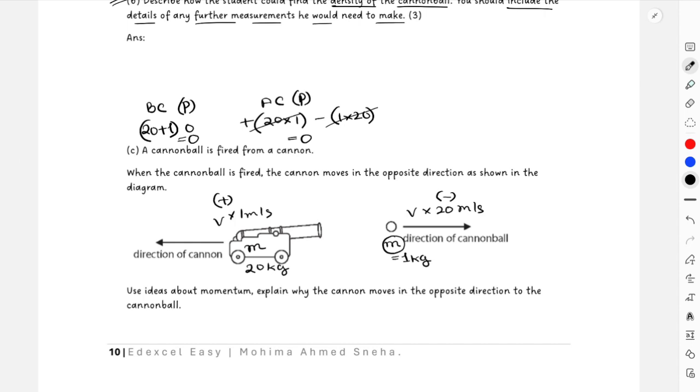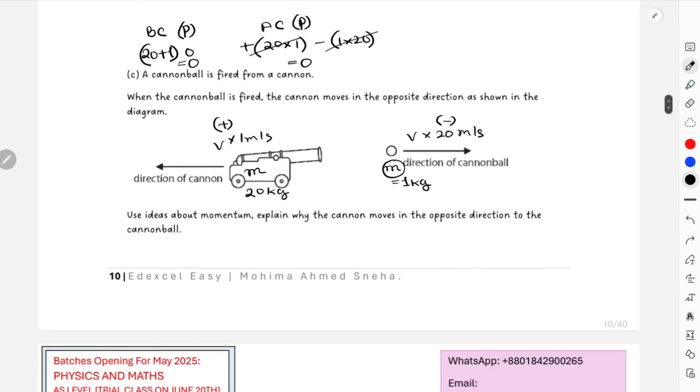And this obviously conserves the law of conservation of momentum, right? The total momentum before collision is equal to the total momentum after collision. So we'll just write down the answer over here. The momentum before and after should be conserved.